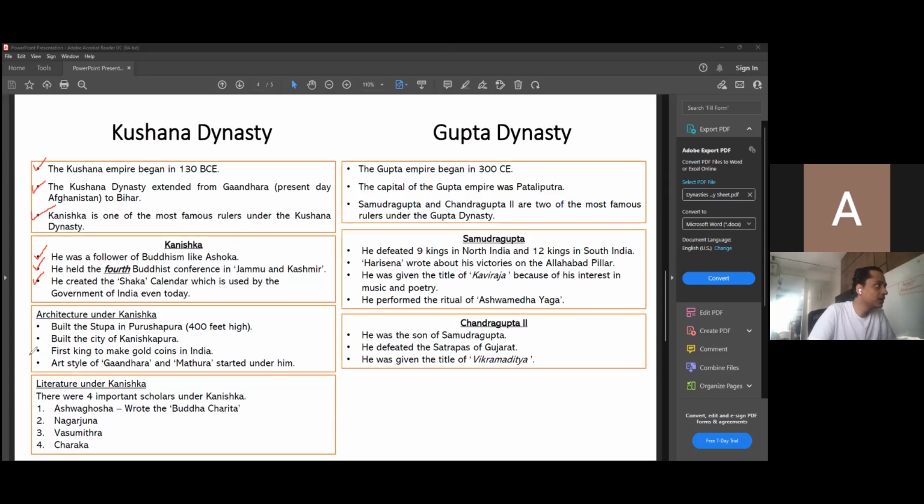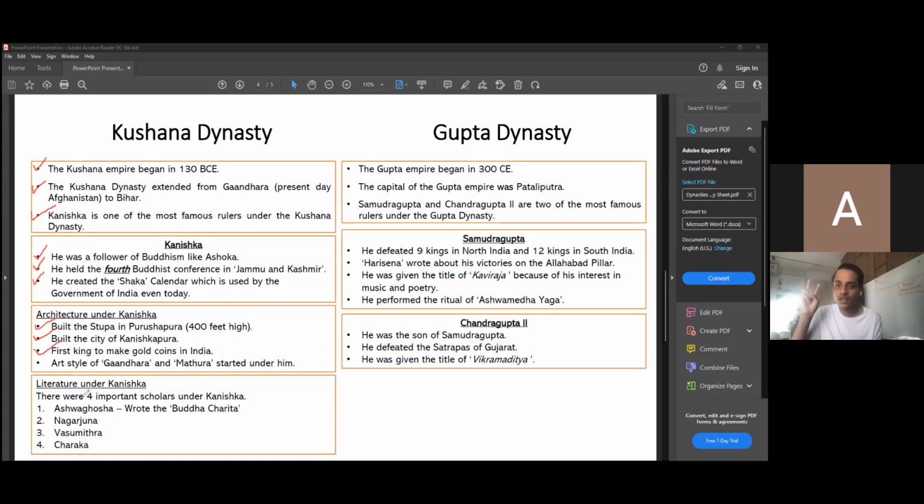So he built the stupa in Purushapura. Now you have to remember how high the stupa is. The Purushapura stupa is 400 feet high. He built a city called Kanishkapura. He was the first king to make gold coins in India. Now don't get confused with the Gupta period. In the Gupta period also there were gold coins, but who was the first king to make gold coins? It was Kanishka. So he's done 4 things. Built the stupa in Purushapura, built the city of Kanishkapura, and was the first king to ever make gold coins in India.